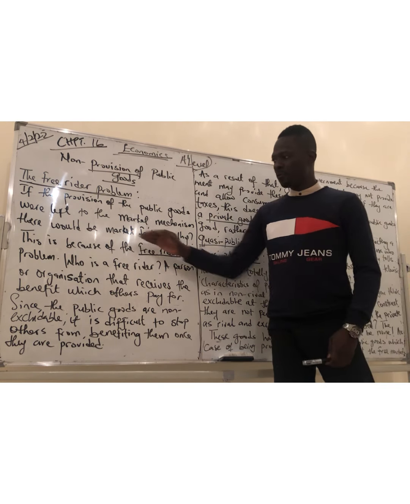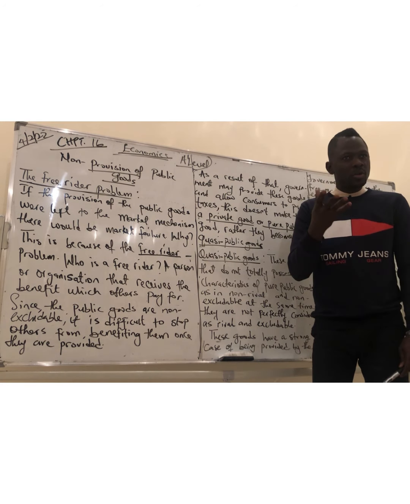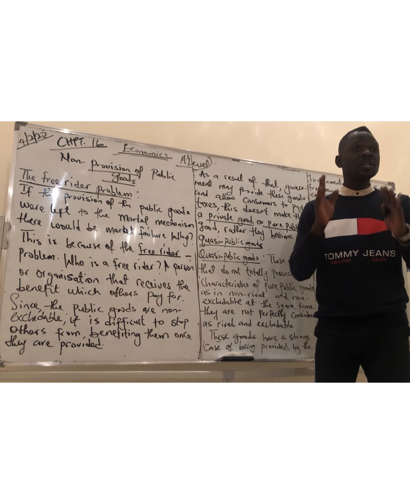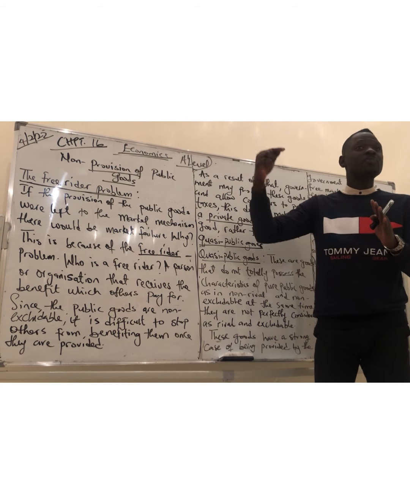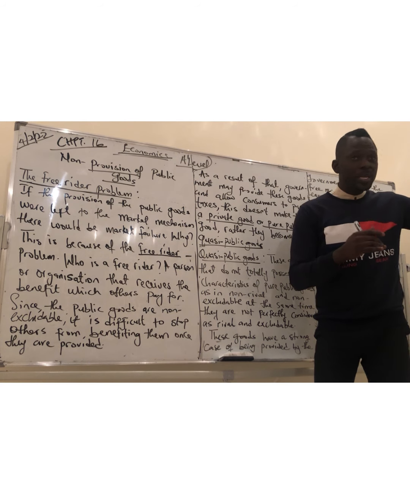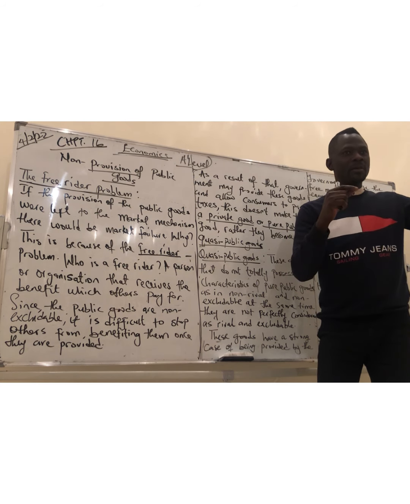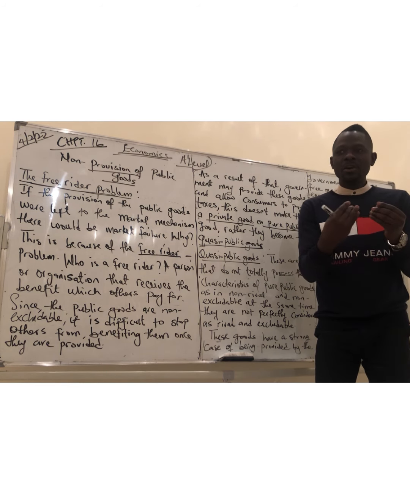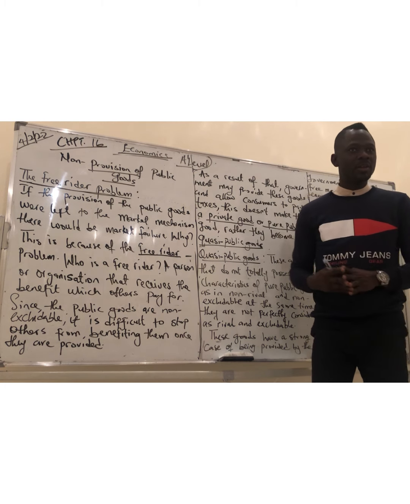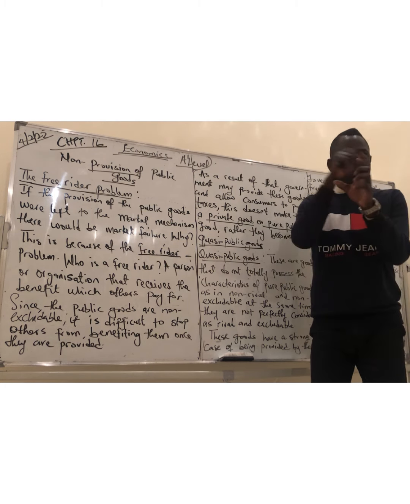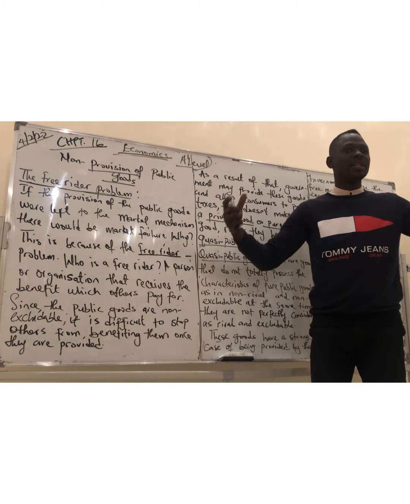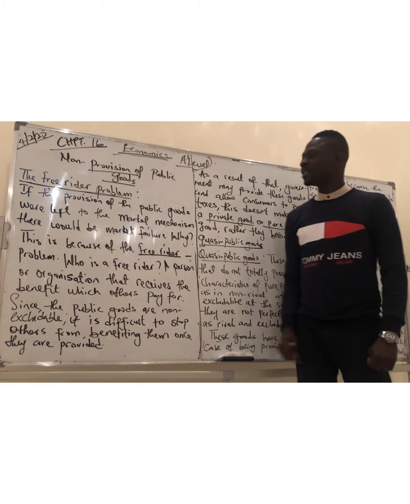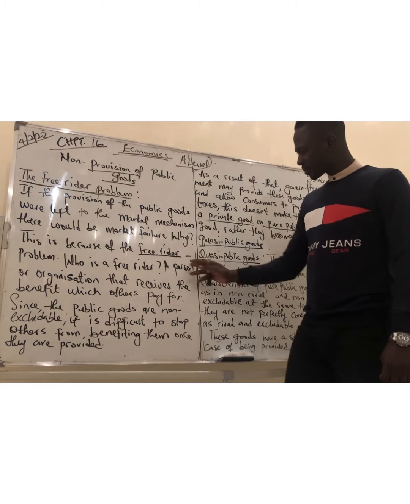How? Before I move further, these public goods are goods that you cannot stop anyone from benefiting from. As a result of this, if private sector businesses provide them, stopping consumers from benefiting from them becomes a market failure. And those that are not contributing will definitely be stopped from consuming them. So there's a market failure from the producer and also as a result of the consumer not wanting to contribute. So look here, this is because of the free rider problem.